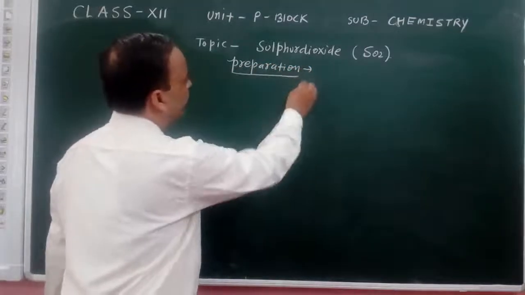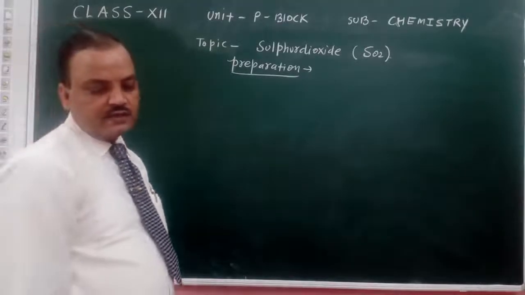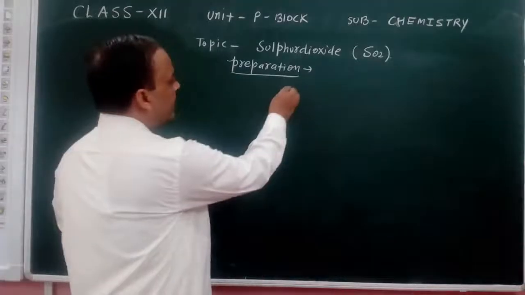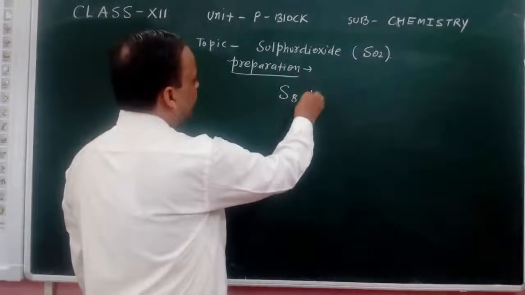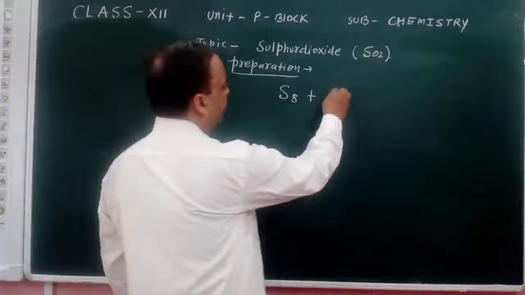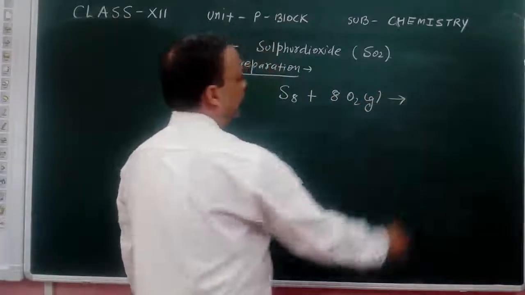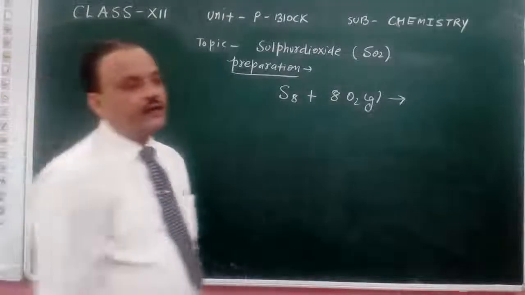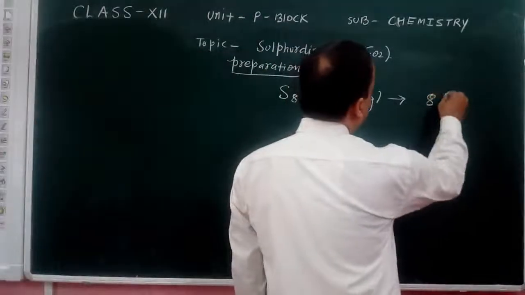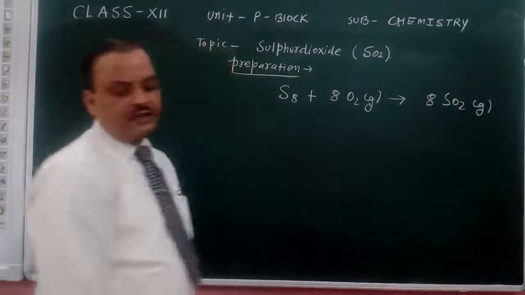In the preparation of SO2 we have some equations. When we react sulfur with oxygen, we get sulfur dioxide. That is a sulfur dioxide preparation method.